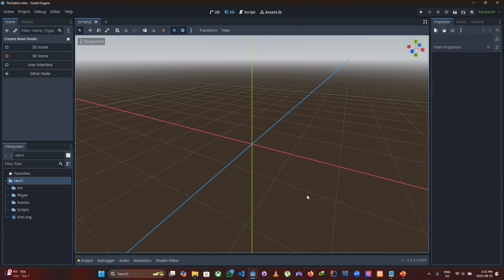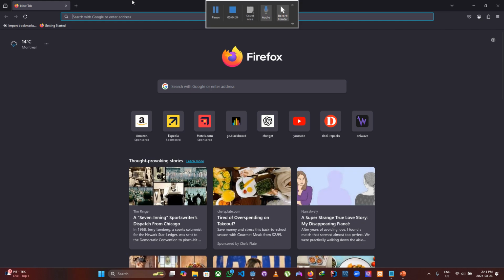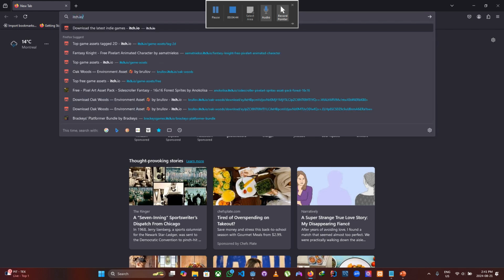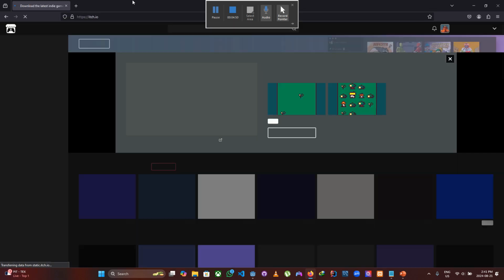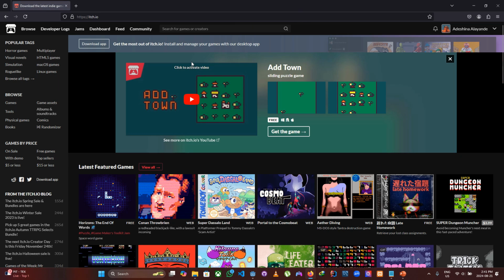So let's go to the fun part, which is looking for the assets to use. And I've always heard that the best place to get free 2D assets is itch.io. I don't know if you guys know any other better place. Please tell me about that. I would really love to know. But for now, I only know itch.io.